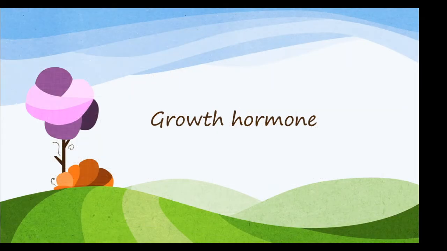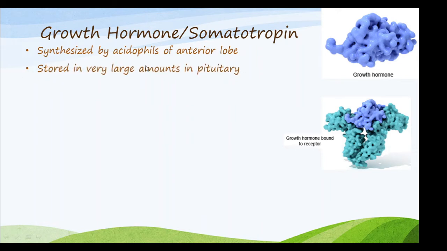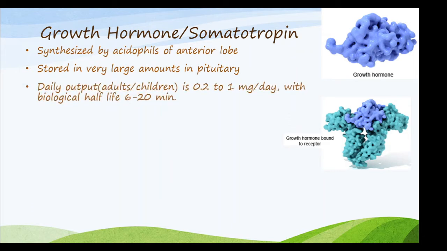First is growth hormone. The growth hormone is also called somatotropic. This is the structure of the growth hormone, and this is the structure where the growth hormone is bound to its receptor. The growth hormone is synthesized by acidophils of the anterior lobe, and it is stored in very large amounts in the pituitary, and the daily output that is seen is 0.2 to 1 milligram per day with a biological half-life of 6 to 20 minutes.